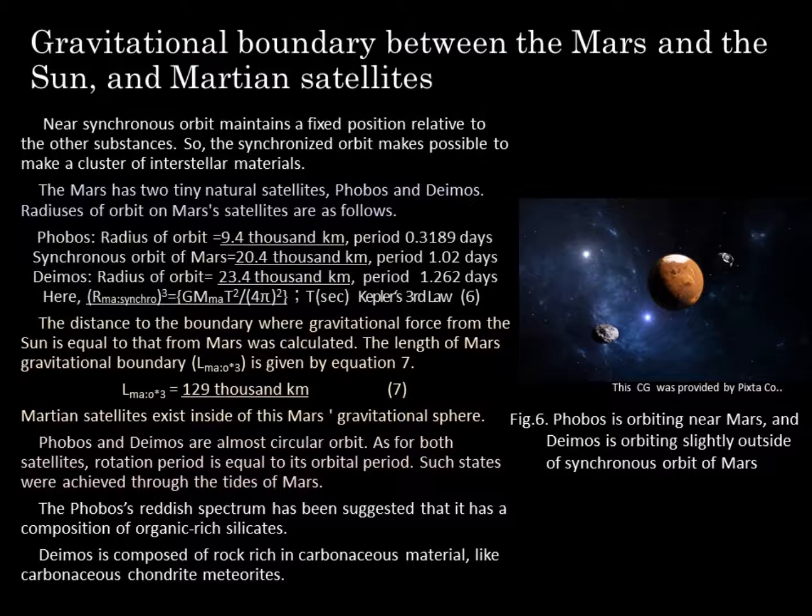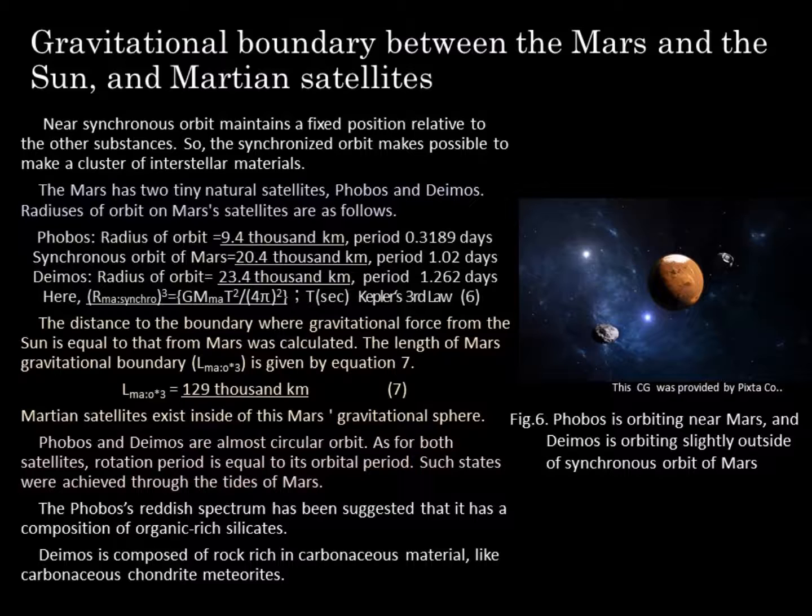Gravitational boundary between Mars and the Sun, and Martian satellites. Near synchronous orbit maintains a fixed position relative to other substances. So, the synchronized orbit makes it possible to make a cluster of interstellar materials. Mars has 2 tiny natural satellites, Phobos and Deimos. Radiuses of orbit of Mars's satellites are as follows.